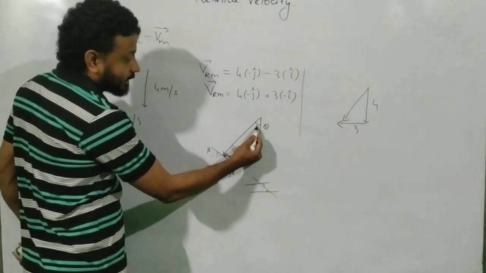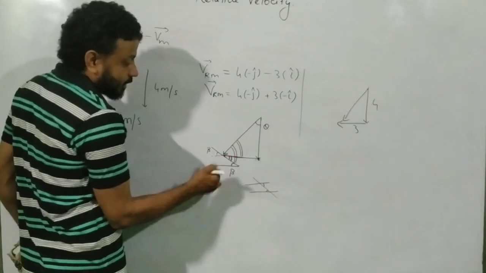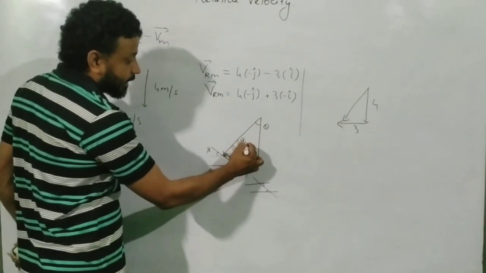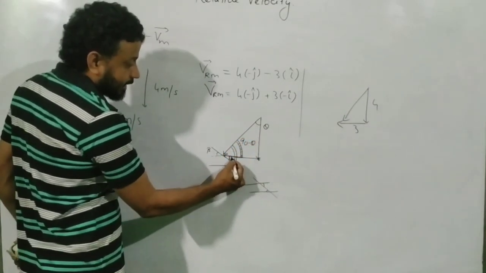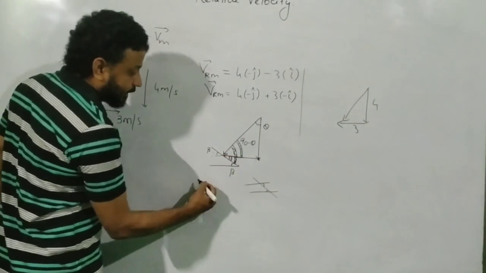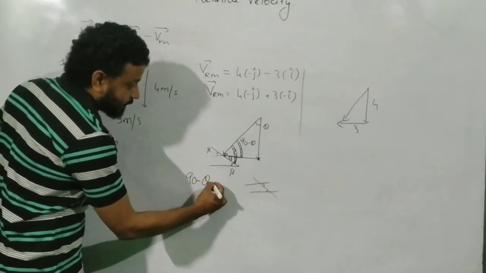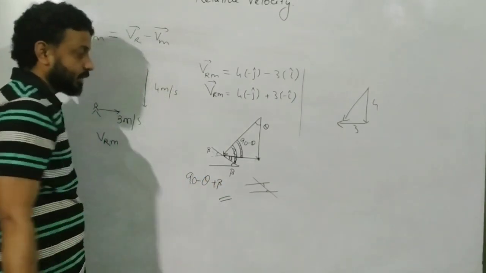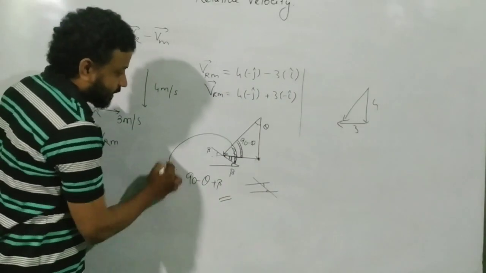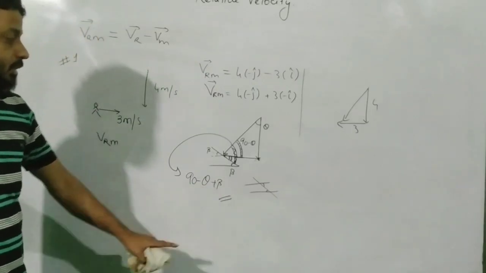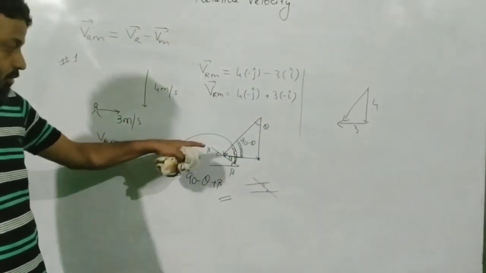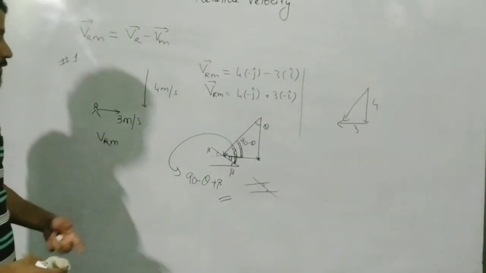And now if this angle is theta, what about here to here? From here to here, only this much part. If this angle is theta, then this angle will be your 90 minus theta. And this angle is beta. So how much is this angle now? From here to here, that angle will be equal to 90 minus theta plus beta. Okay, it's all geometry which we have to learn over here. So the angle which I am referring to here is this one, 90 minus theta plus beta, and this is your windshield. Okay, your physics is done. The moment you found the value of theta, your physics was done. Now it's all geometry, the mathematical tricks which we have learned.